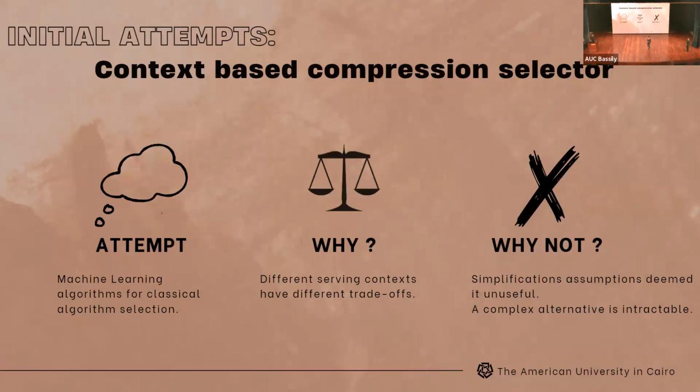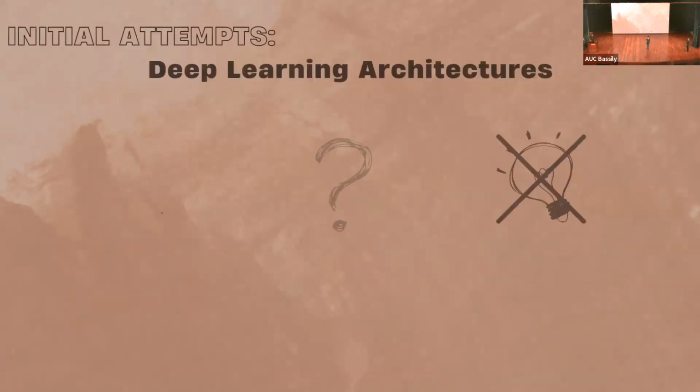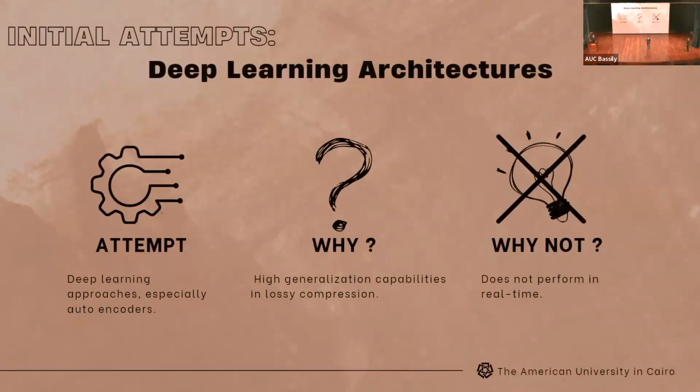So we had to pivot, and we went to the next approach, which is the deep learning approach. Deep learning approaches, specifically autoencoders, generalize well and have high compression rates. However, they also didn't work because in our case we wanted to be in real time, and deep learning architectures overall take a lot of time, and they are slow for our case.